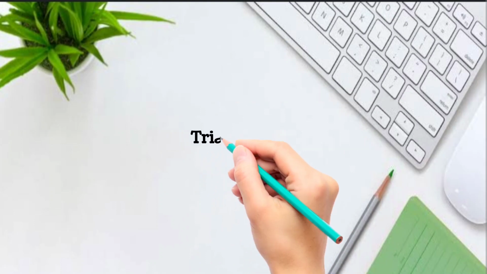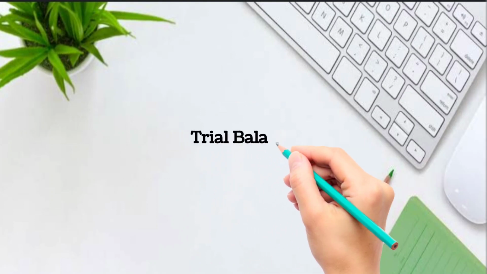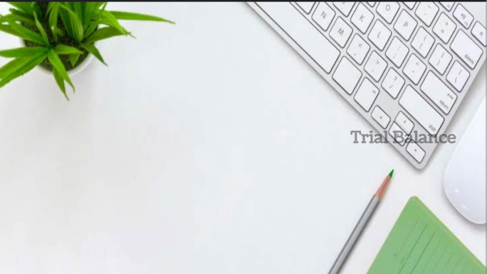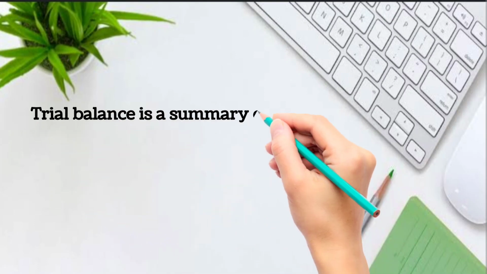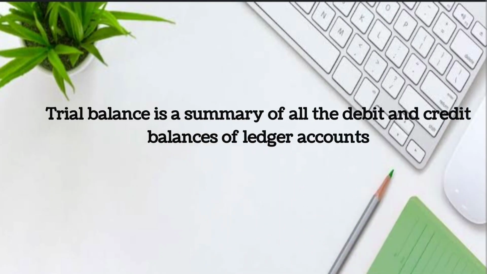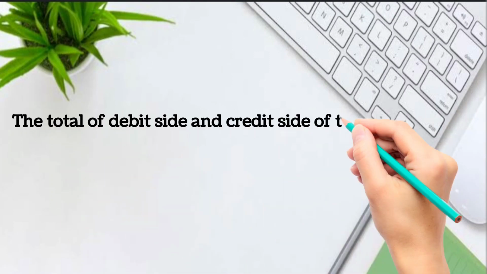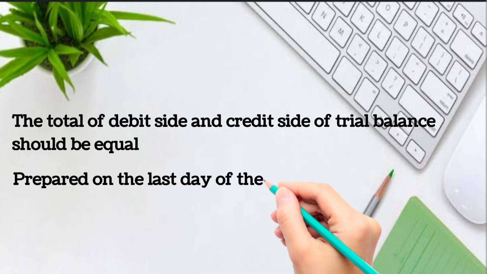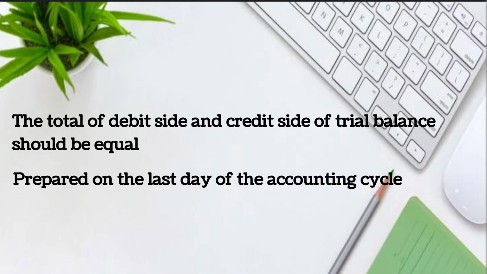Understood. Next topic is trial balance. Trial balance is a summary of all the debit and credit balances of ledger accounts. So the total of the debit side and credit side of the trial balance should be equal. That should be matched. Understood. And this trial balance is prepared on the last day of the accounting cycle.